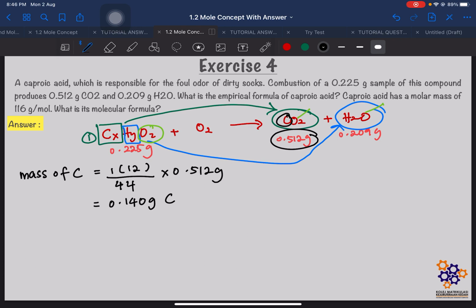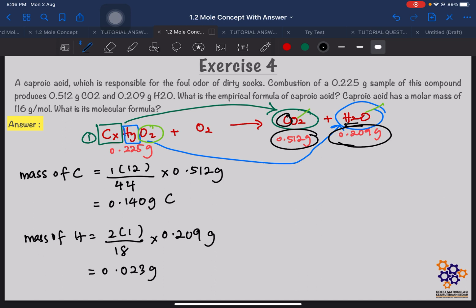Okay, next kita boleh cari mass of hydrogen. Dalam water, kita ada 2 hydrogen. So, 2 times dengan 1 sebab 1 adalah molar mass of hydrogen, over molar mass of water molecule is 18. Okay, and then times dengan mass of water 0.209 gram. So kita akan dapat mass of hydrogen here is 0.023 gram.